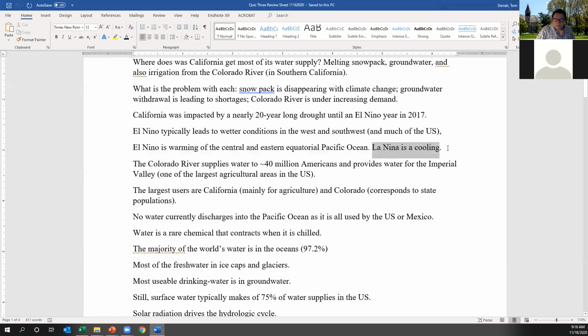La Nina example is when there's cooling in the central and equatorial Pacific. Those typically lead to dry years in the desert Southwest and no rain in California.